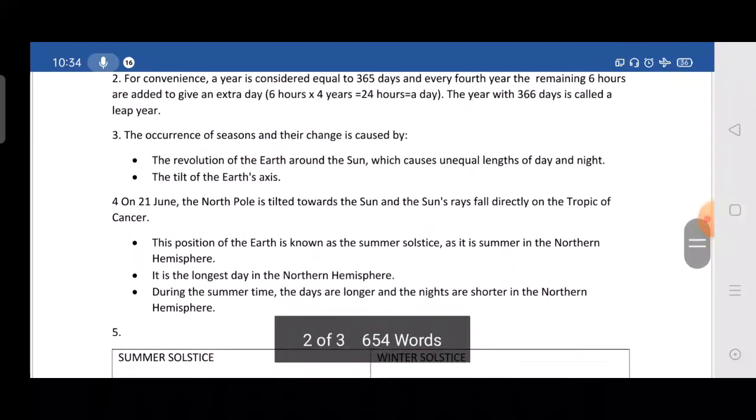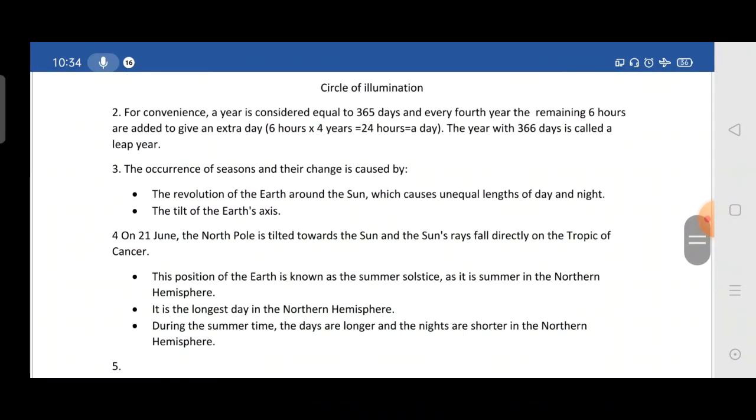Moving to the second one, why is an extra day added to a year after every 4 years? This is the answer which we have already discussed before. Once again, for convenience, if we consider that 1 year has 365 days, then the 6 hours over 4 years will be multiplied and we get 24 hours, equal to 1 day. That 1 day is added after every 4 years, and that is known as a leap year.